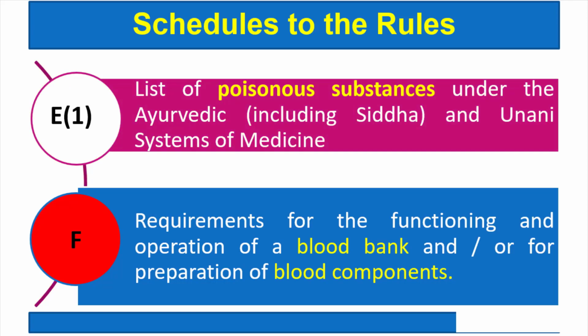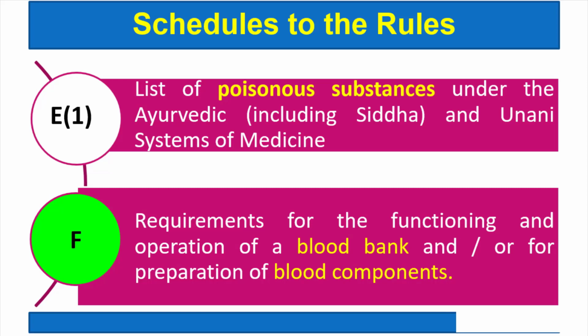E1 gives the list of poisonous substances under the Ayurvedic, Siddha and Unani systems of medicine. Again, this F gives the requirement for the functioning of operation of a blood bank or for the preparation of blood components.